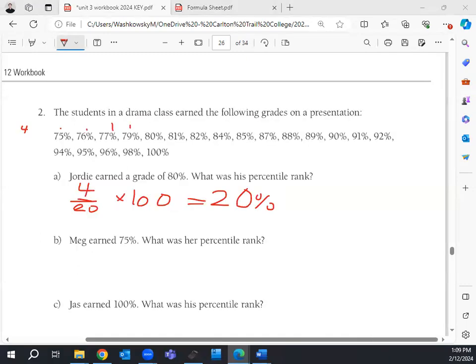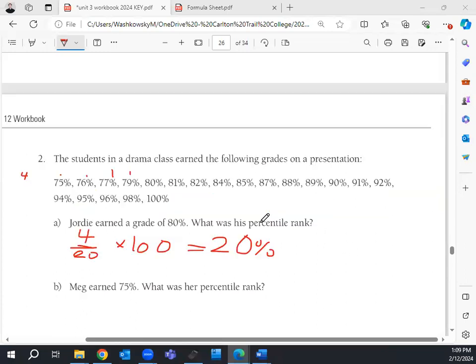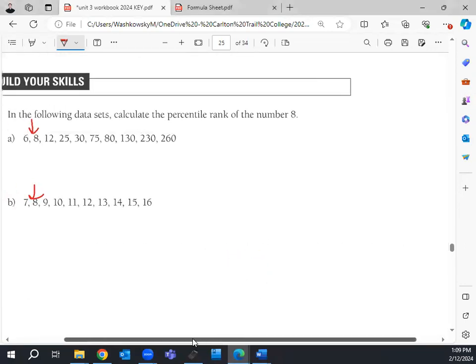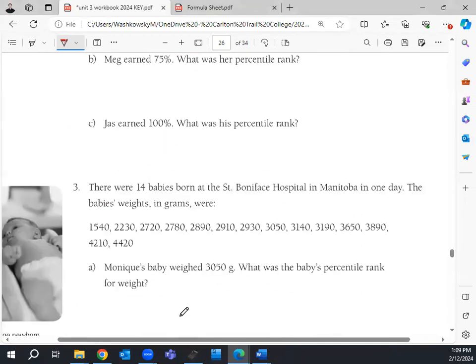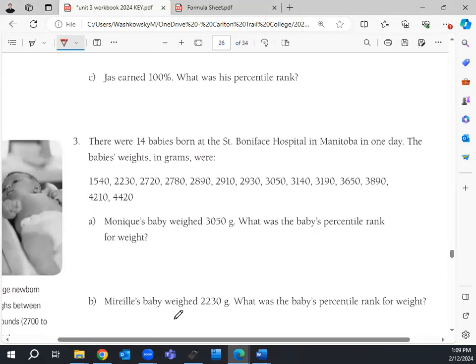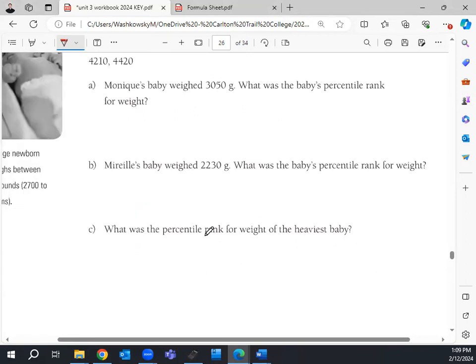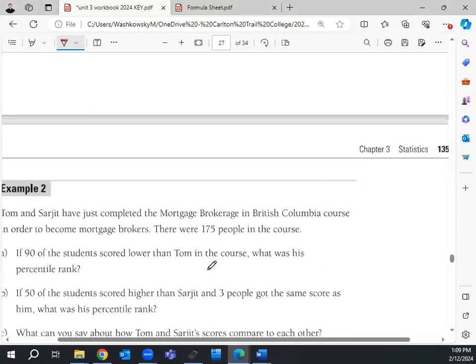Okay, moving on. I didn't have many questions, so I'm hoping we're all okay with it. Just as an example, use that same formula, B over N times 100. The B is how many numbers are below your given figure. I'm looking at 80% in this case. There are 4 numbers below it, so that goes there. And there's a total of 20 data points, including this 80%. Then you just multiply by 100 and you get your answer. So I think we're okay with calculating percentile ranks.